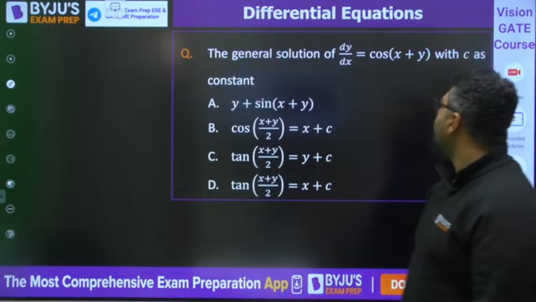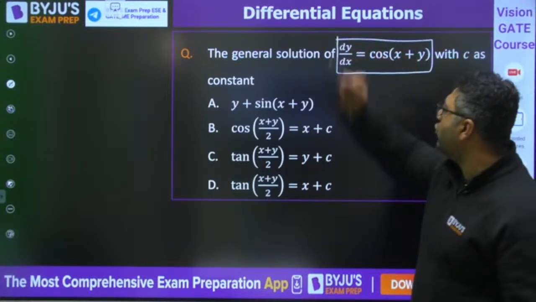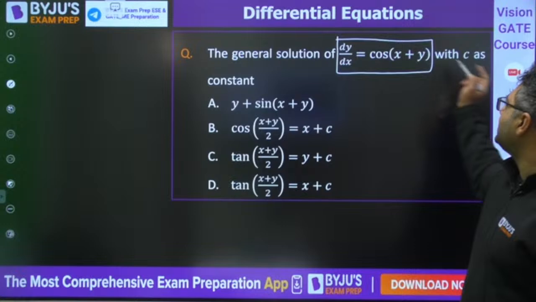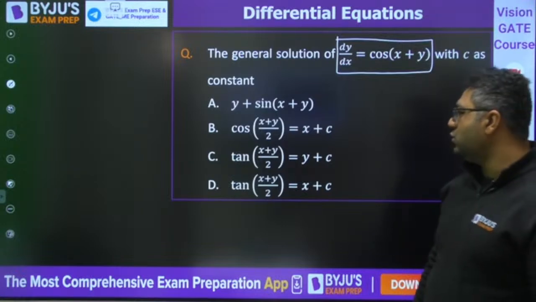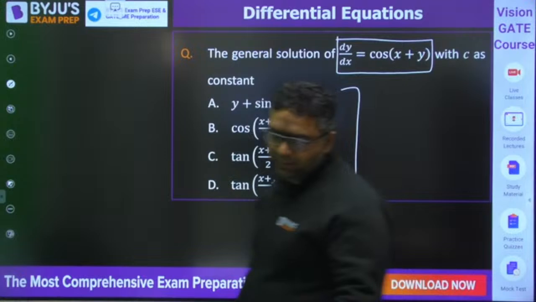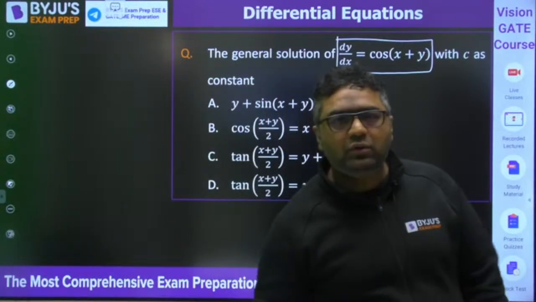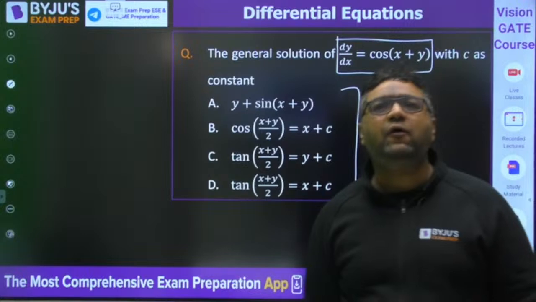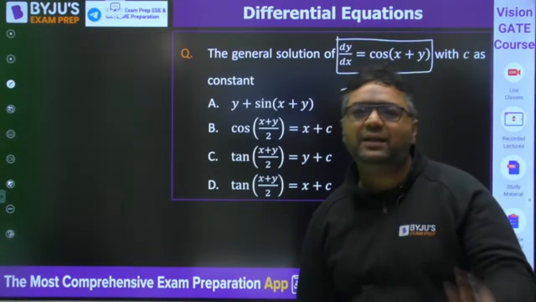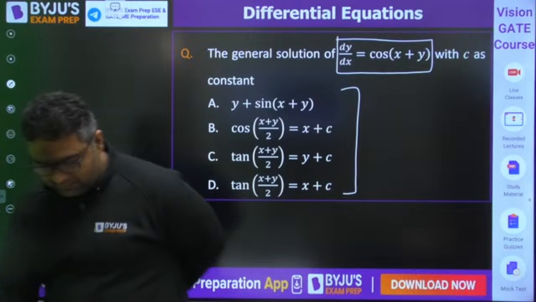This is the next question. This is from reduced to variable separable form: dy by dx is equal to cos of x plus y, with c as constant. You need to tell which of them is correct. So try this, then I will surely be doing this question for you. We are having 2 questions on this format now, and then we will enter into the next. Solve it, guys.